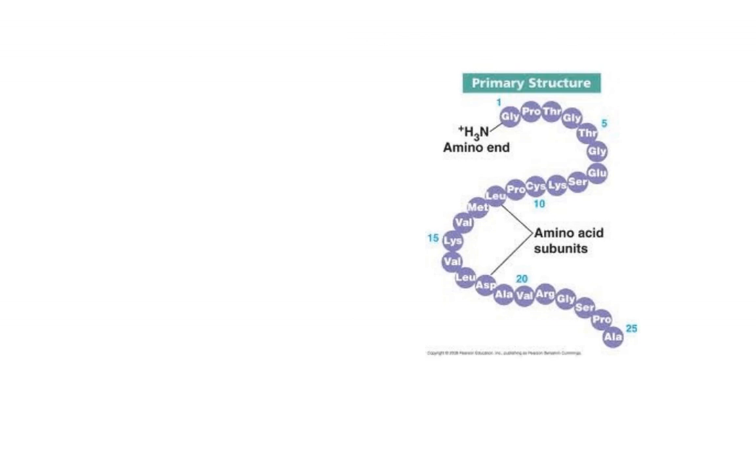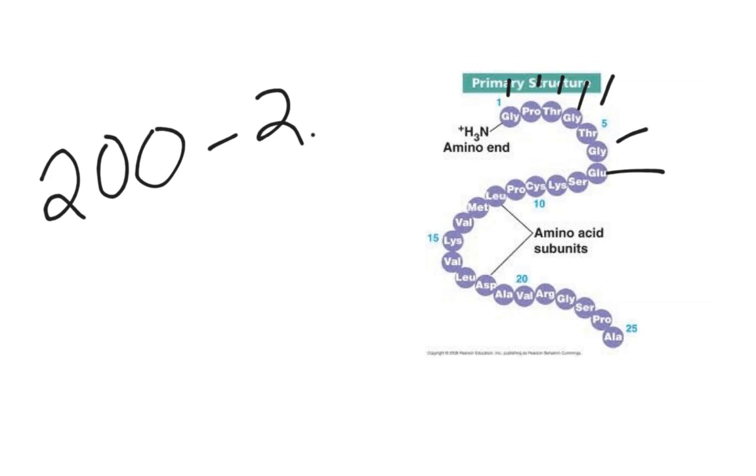Here we have a picture of our primary structure. And so you'll notice what we just have is one amino acid bonded to another. So we've got like glycine, proline, threonine, glycine, threonine, glycine, glutamine, serine, lysine, and so forth and so on. Most proteins are somewhere between 200 and 2,000 or so amino acids. So we're talking very big molecules. Once this primary structure is formed at the ribosome, the R groups are going to start to interact with one another.